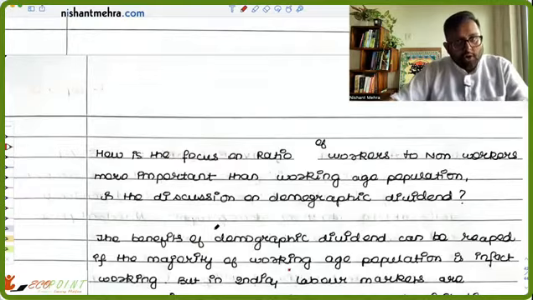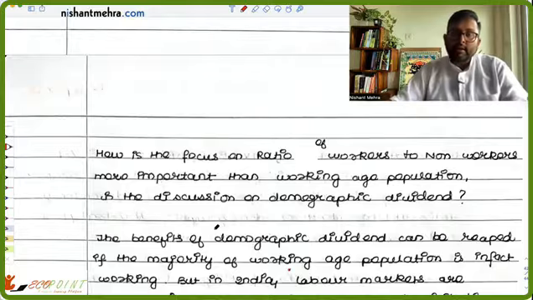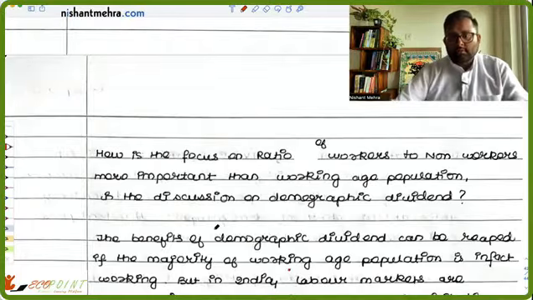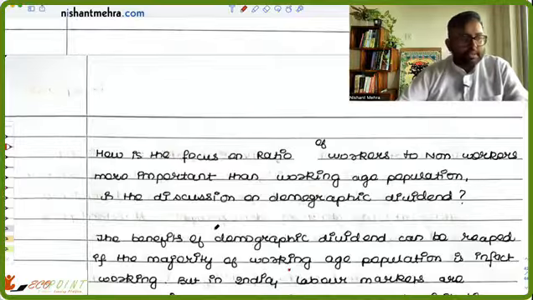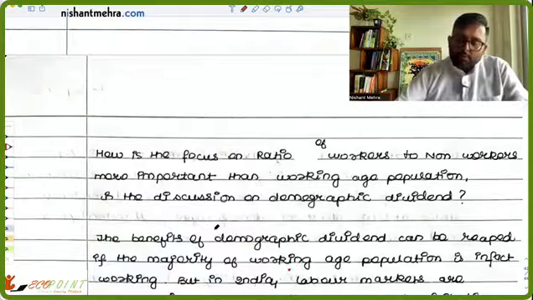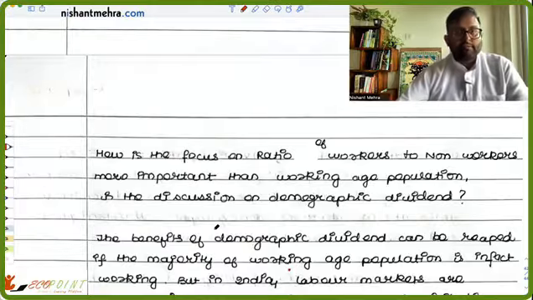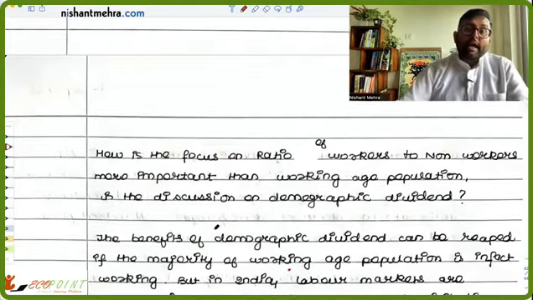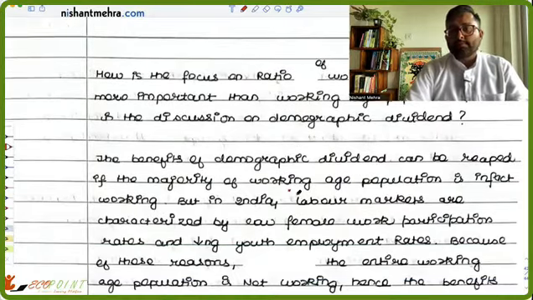So that is not a wrong thing to say, but what they are saying is you need to look at the proportion of workers to non-workers also in the working age population. आप सिर्फ ये नहीं देख सकते how much proportion of the working age population is there to the total population. That is not enough. You also have to see that within the working age population, how much proportion of people are actually working and how much of them are not working, right?